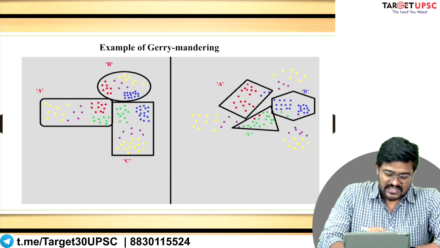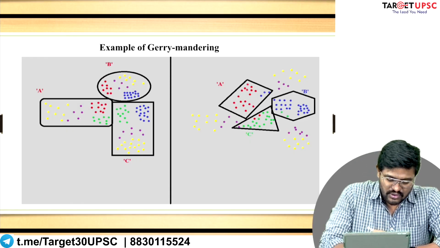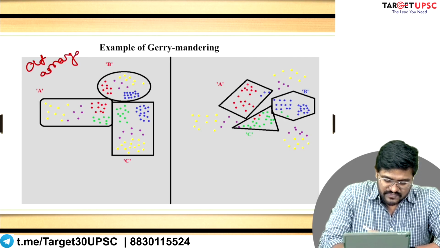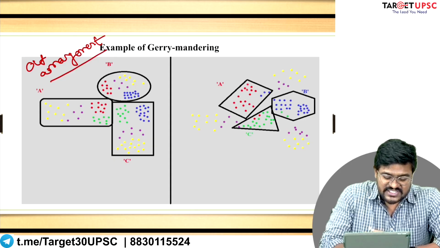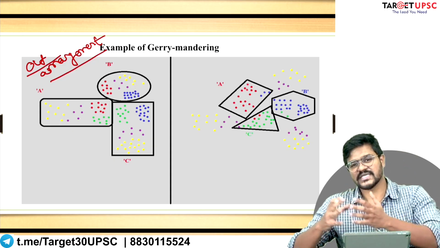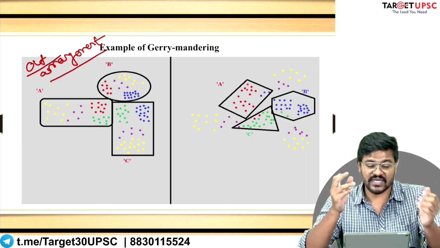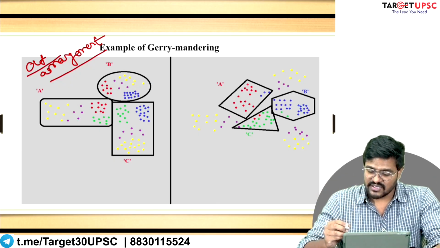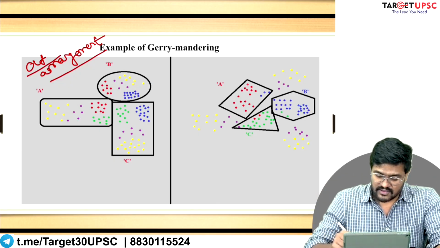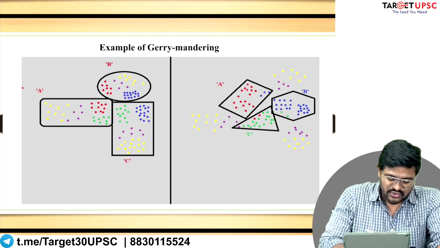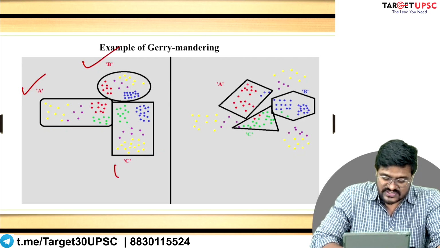Now, let us consider this to be the old arrangement, before delimitation has happened. What is delimitation? Changing the size, changing the total number of constituencies, right? Before delimitation has happened, the earlier arrangement was that you have these three constituencies: constituency A, constituency B, and constituency C.